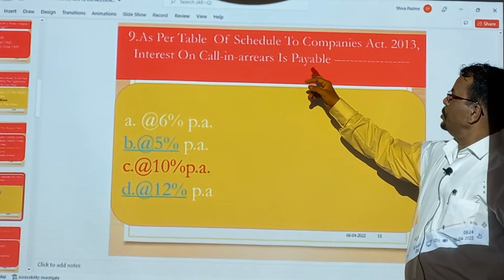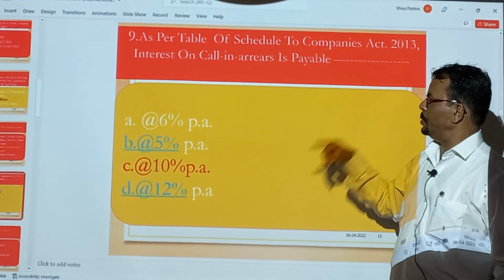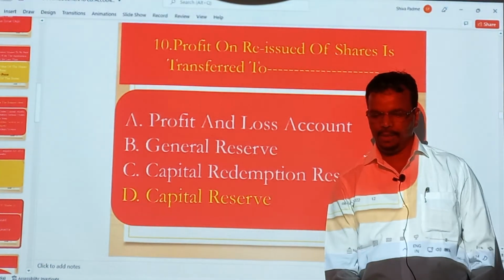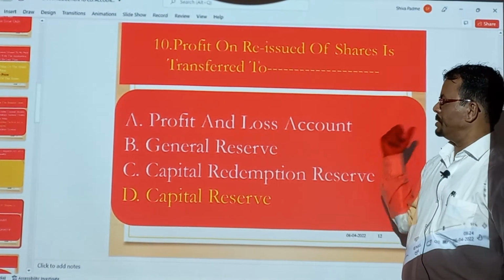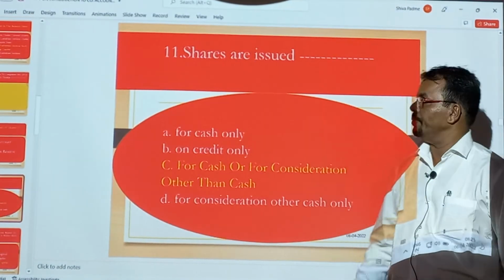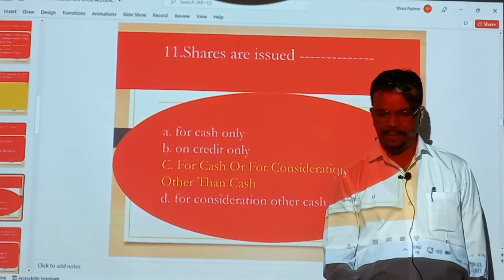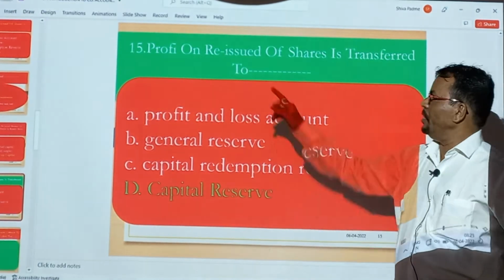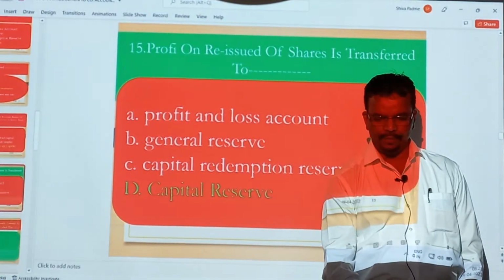After this, as per Table F of the Schedule to the Companies Act 2013, interest on calls in arrears is payable to dash at the rate of 10% per annum. Profit on reissue of shares is transferred to dash, always capital reserve, because this is non-recurring in nature. Shares are issued for cash or for consideration other than cash. So we can issue shares for consideration other than cash. Profit on reissue of shares is transferred to capital reserve.